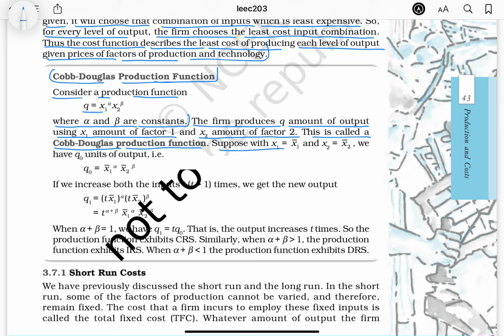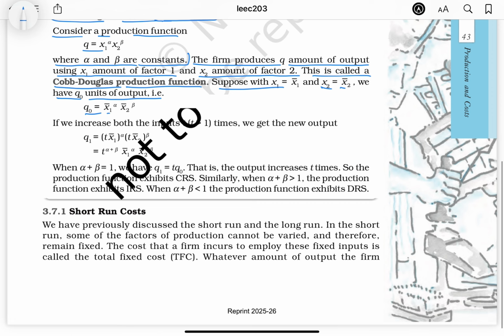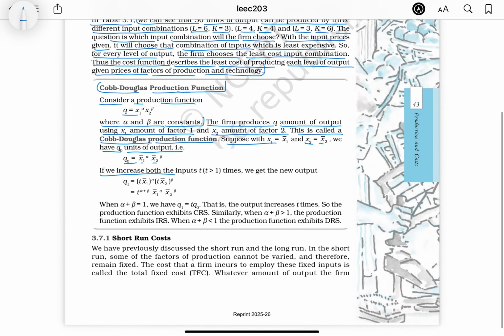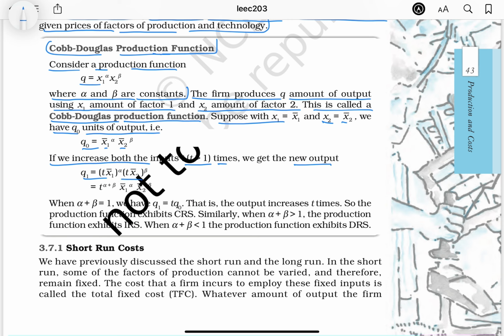Suppose with x1 and x2, we have q0 units of output, that is q0 equals x1^alpha x2^beta. If we increase both the inputs t times, where t is greater than 1, we get the new output q1 equals (tx1)^alpha (tx2)^beta, which is t^(alpha plus beta) x1^alpha x2^beta. When alpha plus beta equals 1, we have q1 equals t q0, that is the output increases t times, so the production function exhibits CRS. Similarly, when alpha plus beta is greater than 1, the production function exhibits IRS. When alpha plus beta is smaller than 1, the production function exhibits DRS.